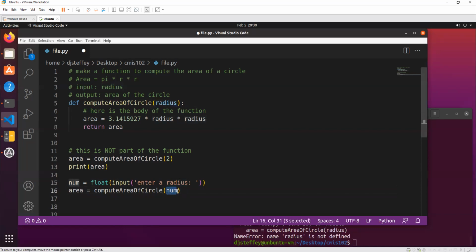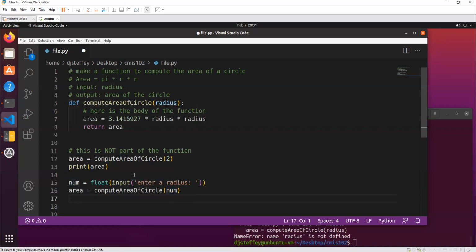So if num was 2.5, when I come up here to my function, this radius is that value. So, like I said, it's important to differentiate that you're not giving it the variable num, you're giving it the value that num represents.